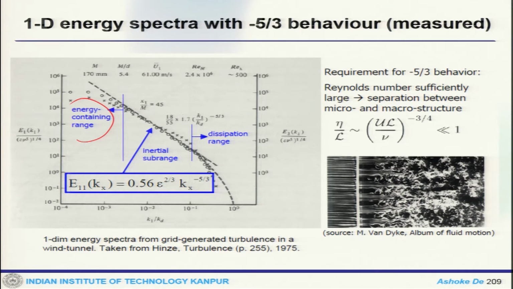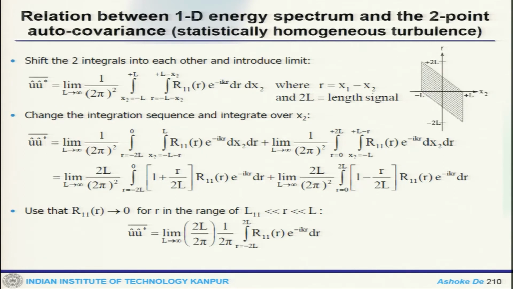Now, we can look at the relation between the 1D energy spectrum and the 2-point autocovariance for statistically homogeneous turbulence. So, shift the 2 integrals into 1 and the limit, so that u bar prime will look like this.